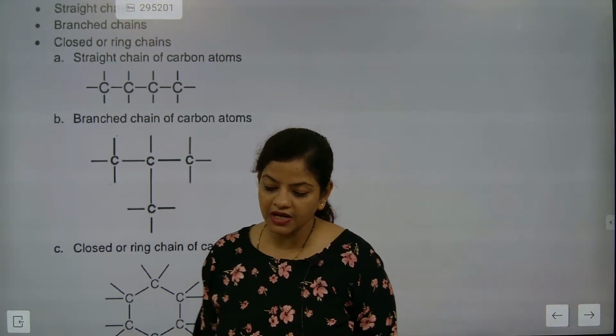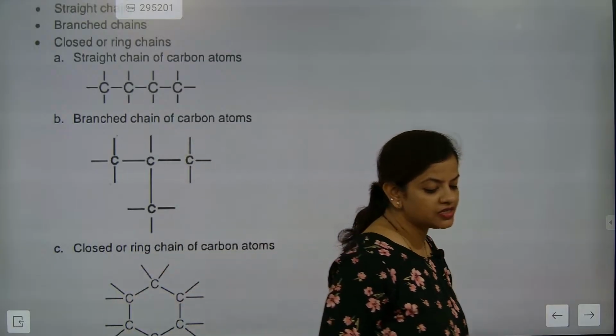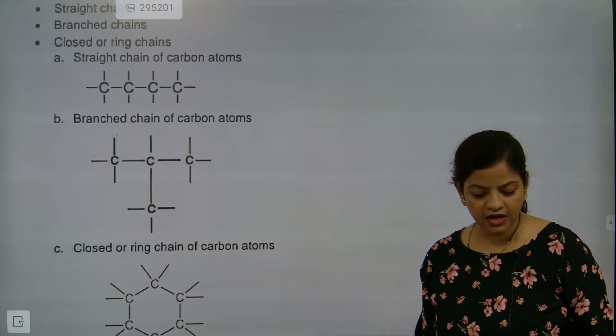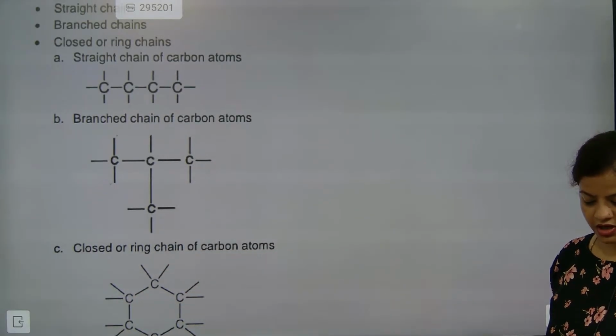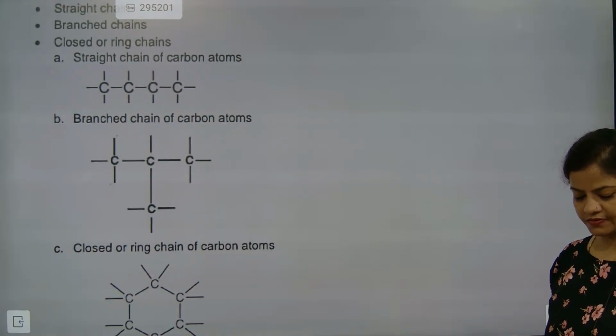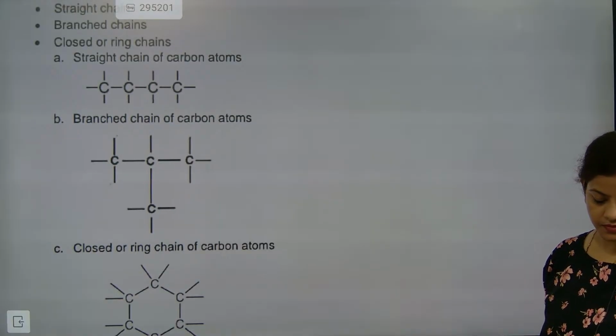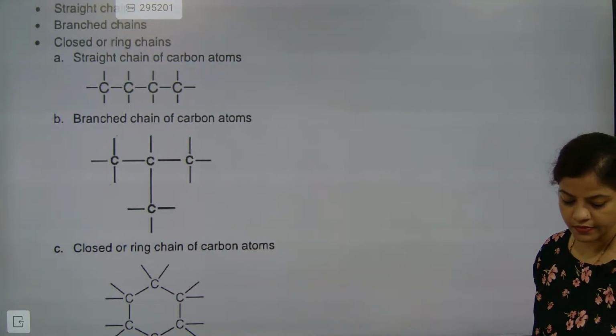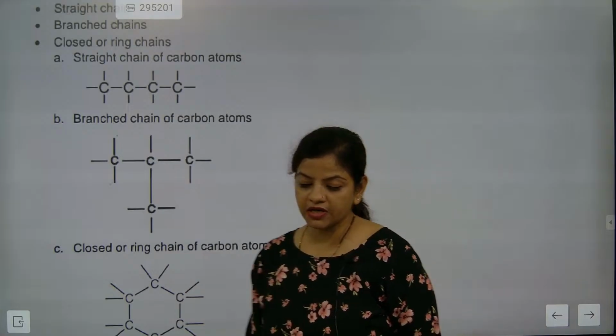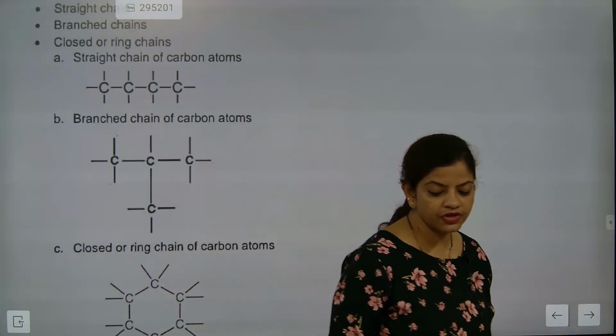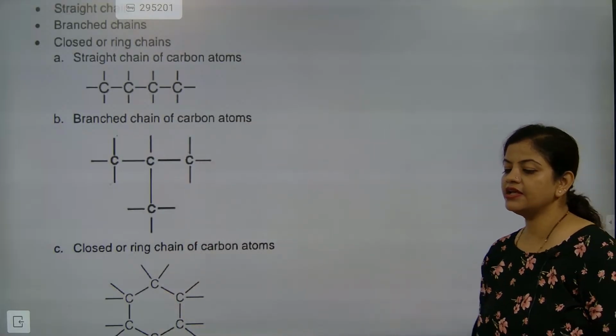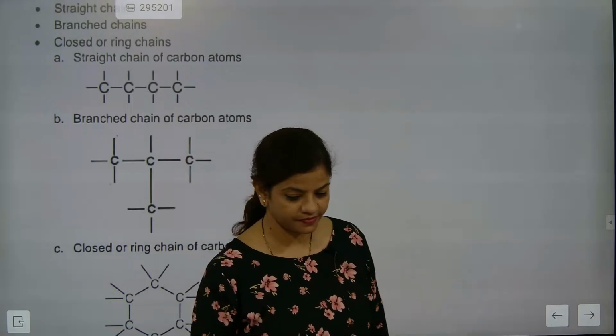So there are three different forms of carbon: linear, branched, and polygon. You can see it like that also. That's true. Linear, branched, and polygon. So now we will go for the next one.